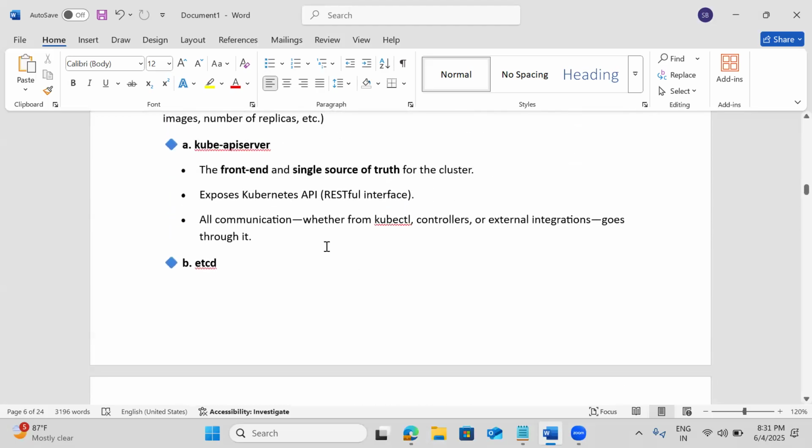The first component is the Kube API server. Even if you use Docker commands, the Docker API understands all of those. In the same way, the API server is the front end of your cluster. Like in AWS we have APIs, and the AWS SDK listens to requests from Terraform, CloudFormation, the GUI, the CLI, or programmatically. Everything is managed that way.